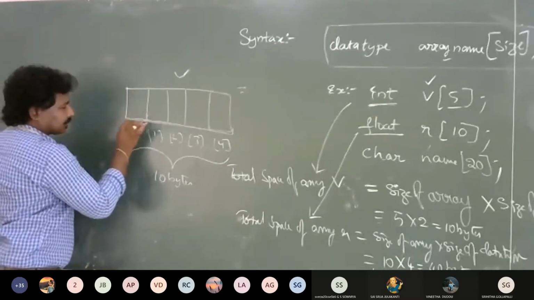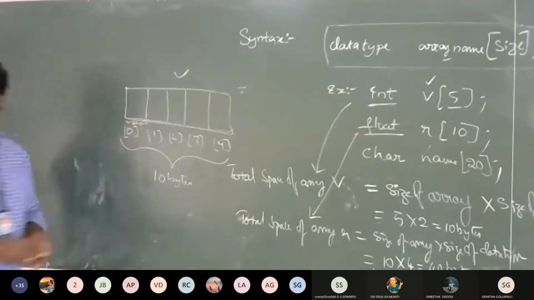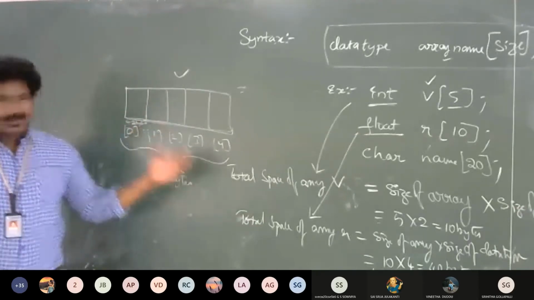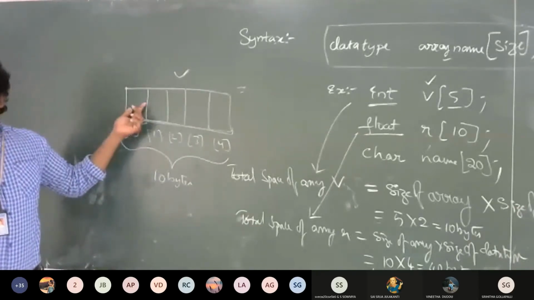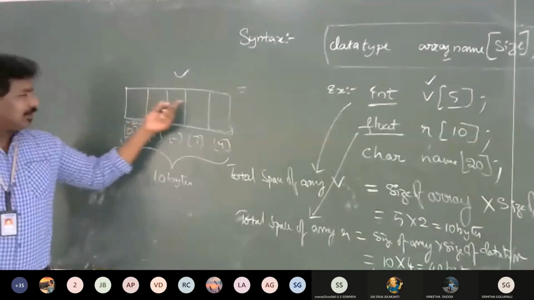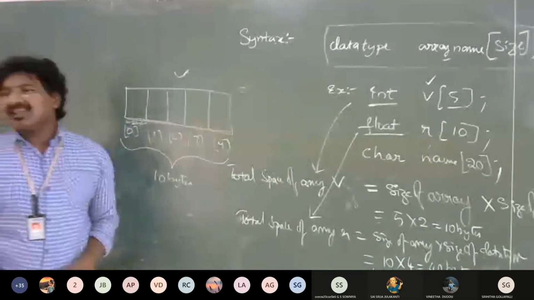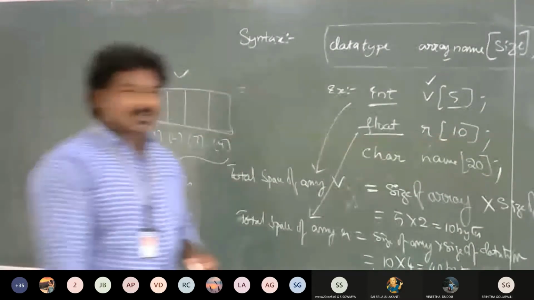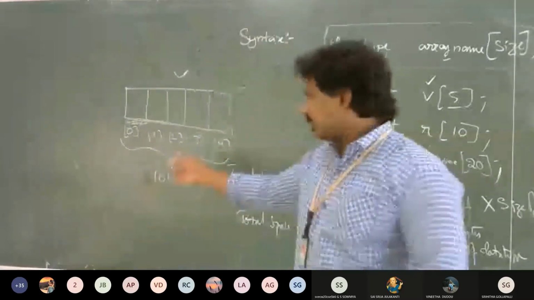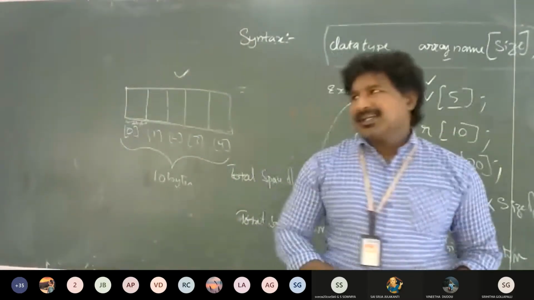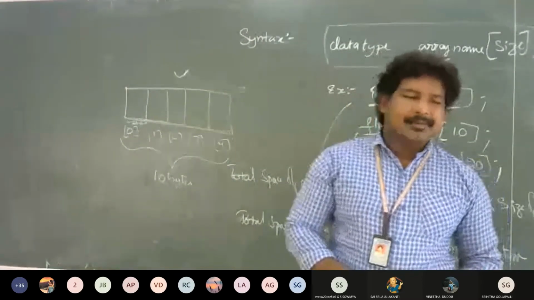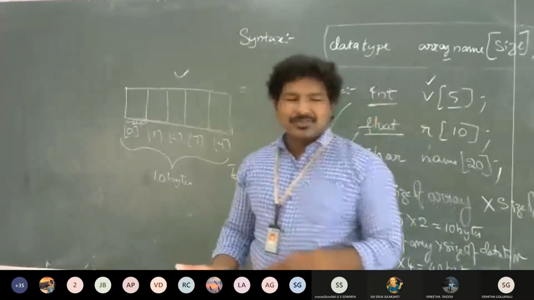In the figure, how many bytes are needed for one value? 2 bytes. For 5 values, how much? 10 bytes. Simple as that. Draw that. Example number 2.